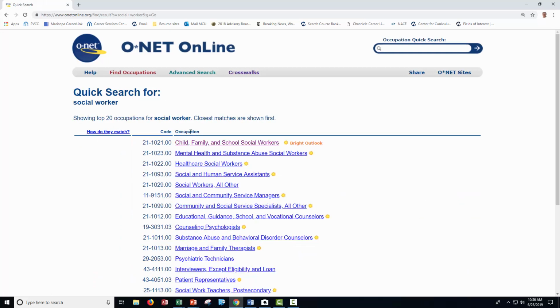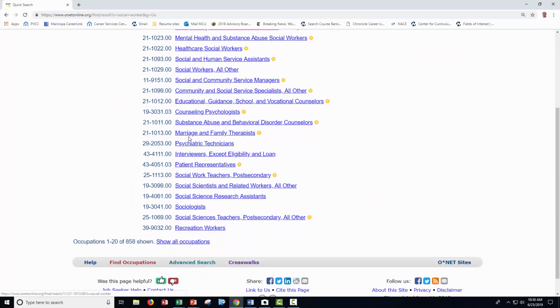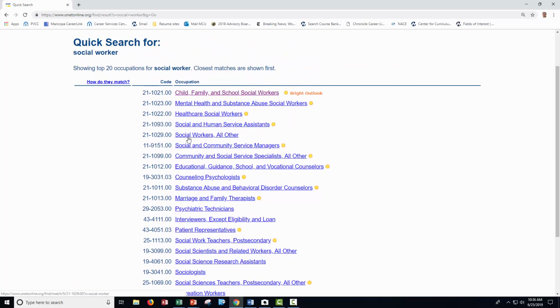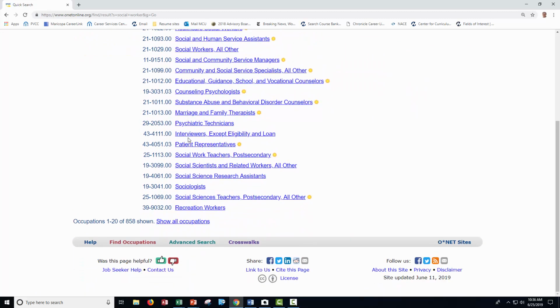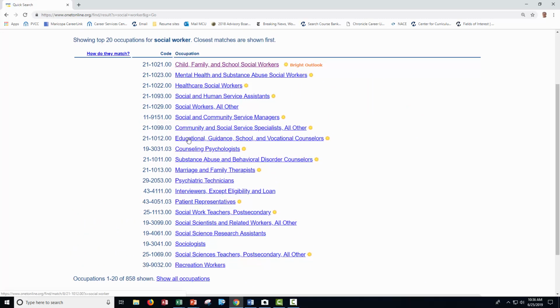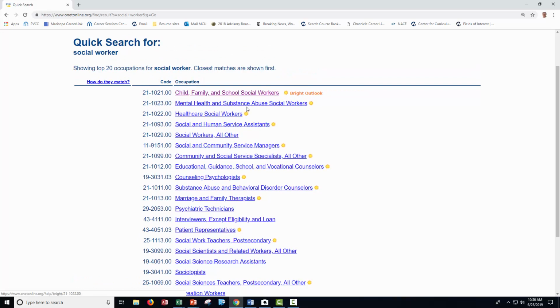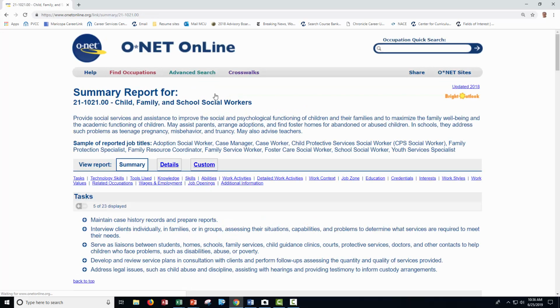When you hit go, you'll have a lot of options for fields, and these are actually occupations that you can do in the workforce. And there's obviously going to be a lot of social work information here because you typed in social workers. So here's child, family, and school social workers. Okay, let's click on that.